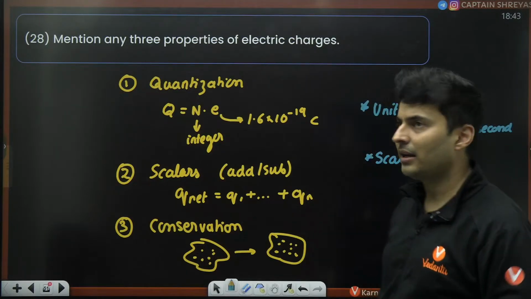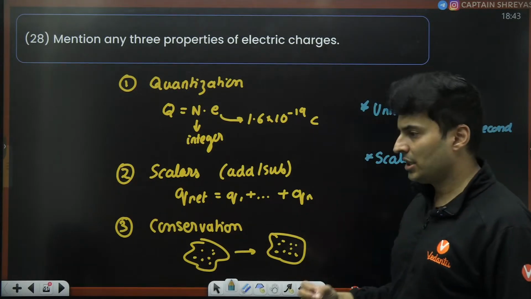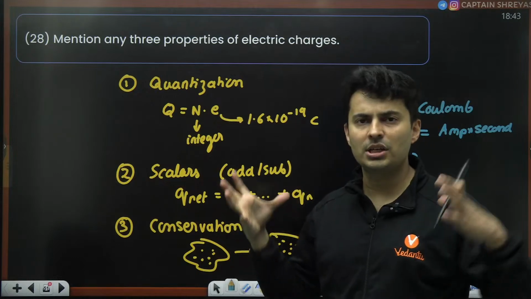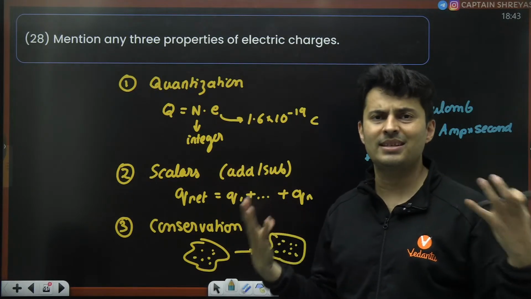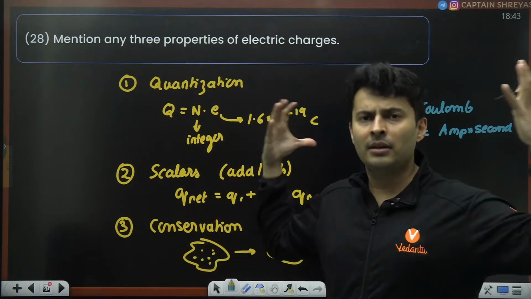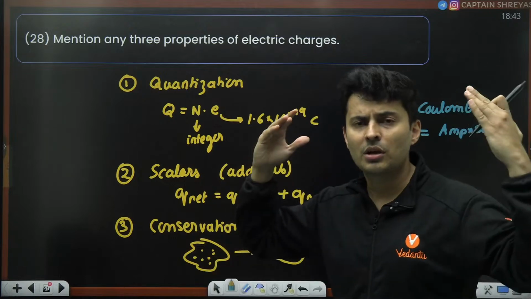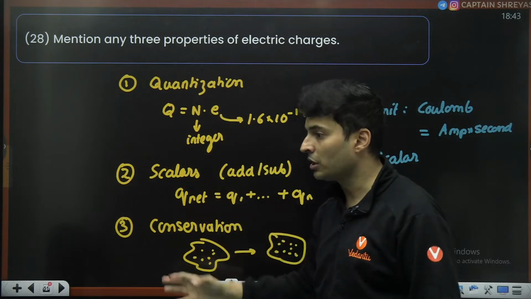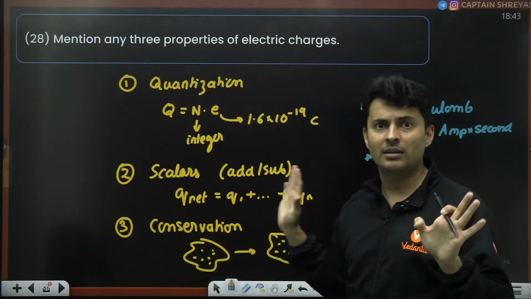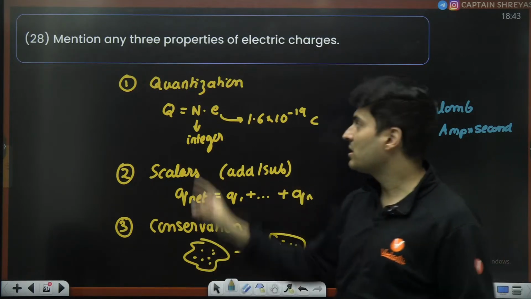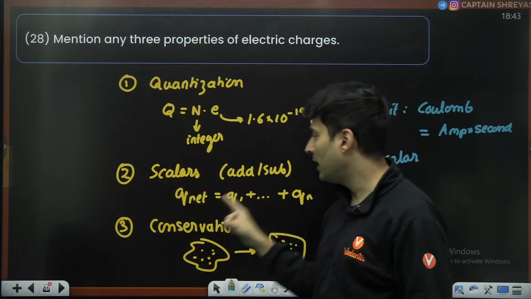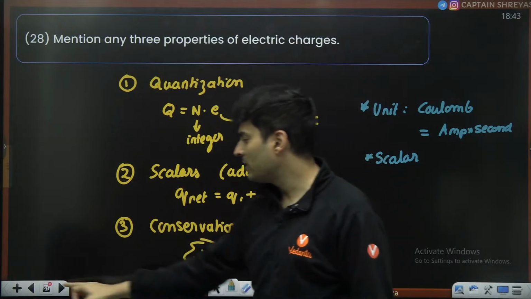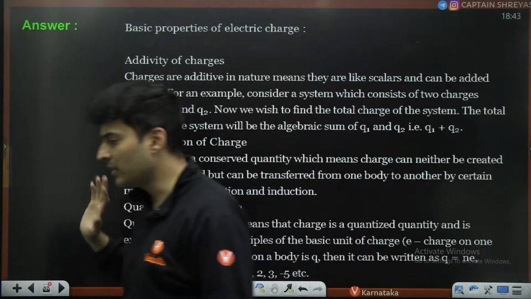You can start by writing like this. Charges are scalar quantities which are measured in coulombs, where 1 coulomb is an ampere into second. And following are the most important properties of a charge: 1, 2, 3. Hence, done. Underline quantization, their addition and subtraction, and conservation. They will be fully impressed.